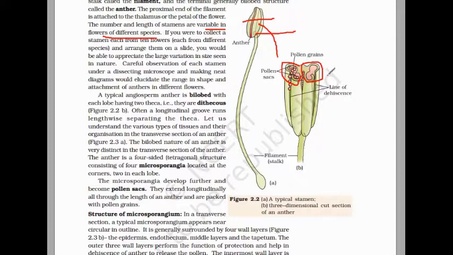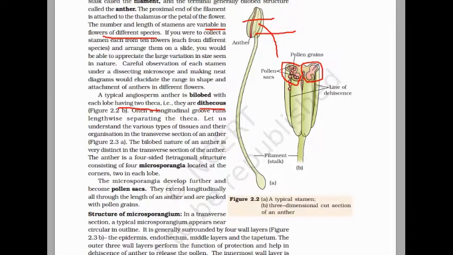Dithecous means the anther is bilobed, and each lobe has two theca, first and second. That is dithecous. So how many chambers are there in total?